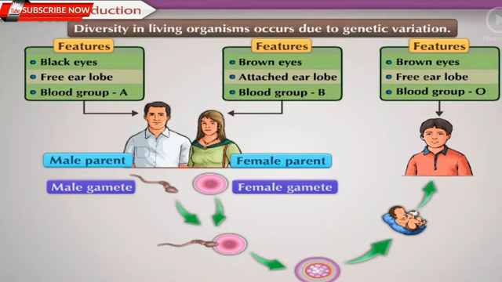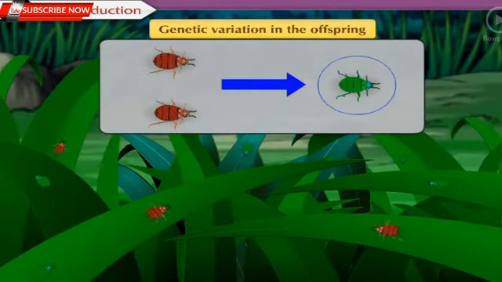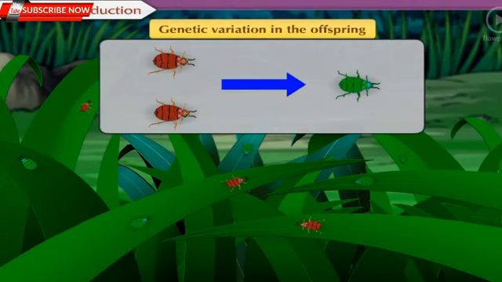Diversity in living organisms occurs due to genetic variation. Genetic variations help organisms adjust to the changing environment and thereby help them maintain their existence. Due to this, plants and animals can save themselves from becoming extinct. Come, let us conduct an interesting Think a Little section to check your brain power.